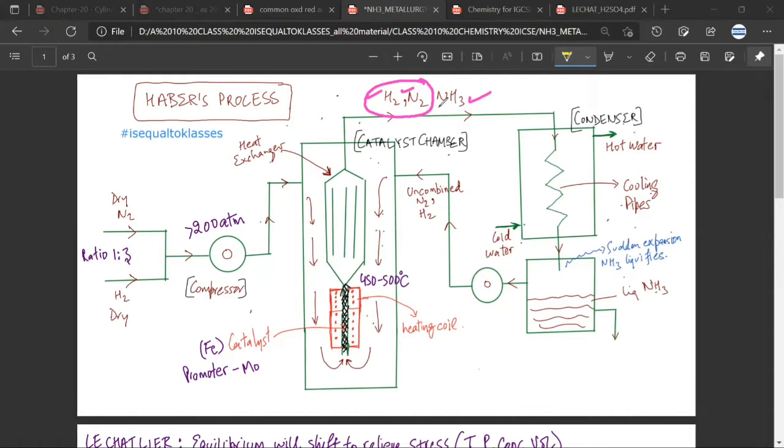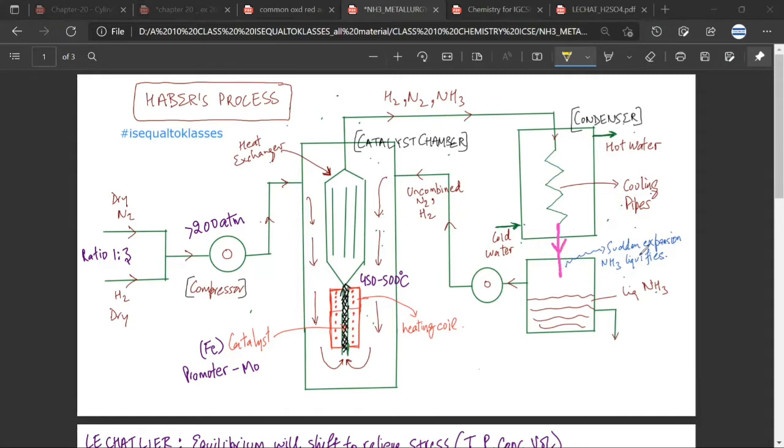So these three are taken to this condenser. Now the temperature would be dropped. Do you see this cold water going in from this end and hot water coming out from this end? So basically in this chamber this mixture would be liquefied. Now I will show you the boiling points of all these three gases, and when you look at the exact boiling points you will understand that ammonia will liquefy first. Is it making sense? Yes. So ammonia will liquefy first, nitrogen and hydrogen won't liquefy.